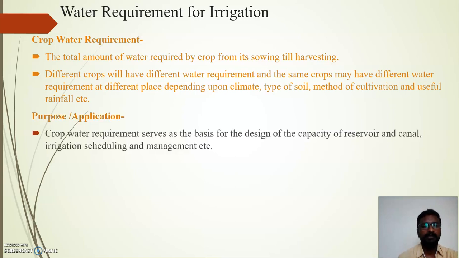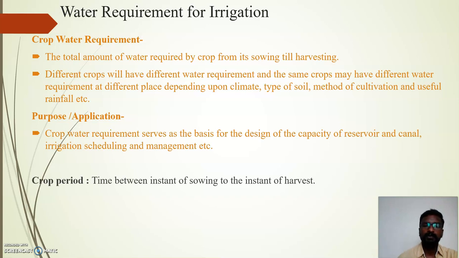The crop water requirement is used to design the capacity of reservoir and canal, and it is also needed in irrigation scheduling and management. That's why by using duty and delta, we can design the capacity of the reservoir and the canal.